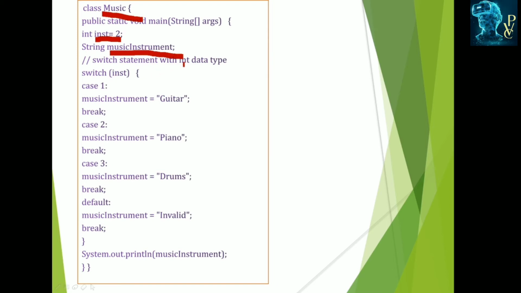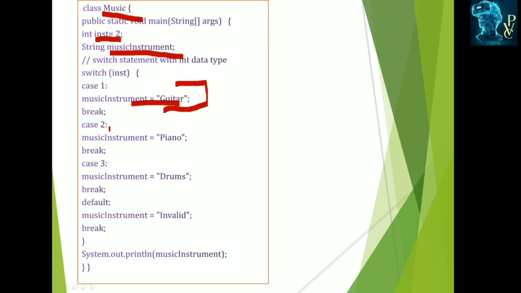Switch statement with int data type. Switch inst, which is 2. If case is equal to 1, the music instrument is the guitar, then break. It checks whether inst is equal to 1. Is this true? In inst is equal to 1, no, we assigned inst as 2, so this block cannot be executed.